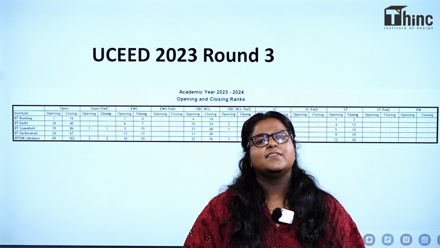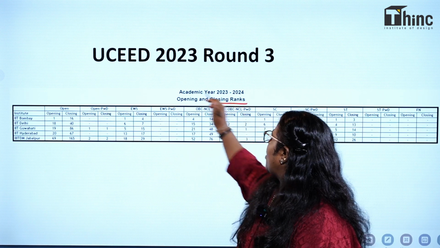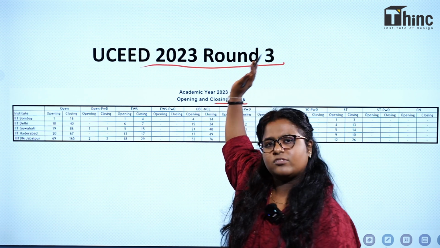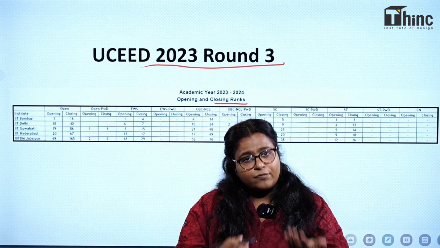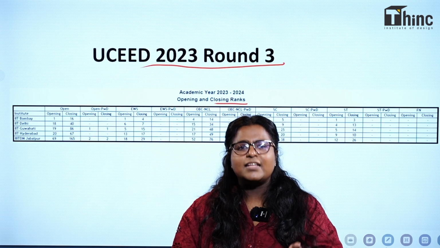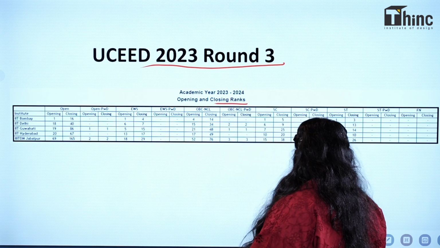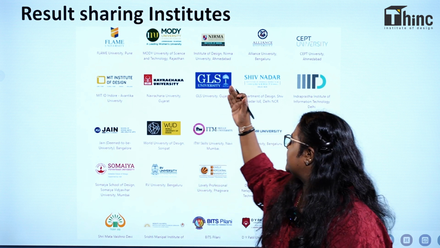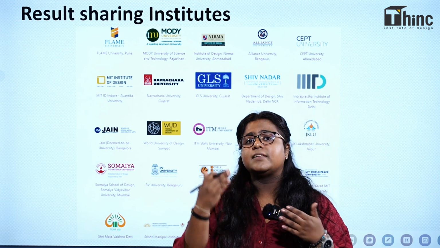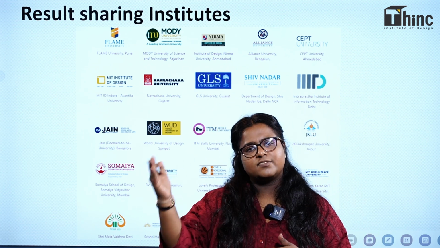We have done the comparison by using the closing rank of UCEED 2023 round 3. For even more accuracy, you can refer to the supplementary round. And if, after referring to it, you think there is less chance for you to get into IITs, you can apply for the result sharing institutes. You can see the result sharing institutes here. You can also see the result sharing institutes on the UCEED's website.